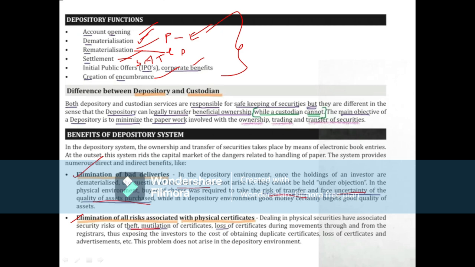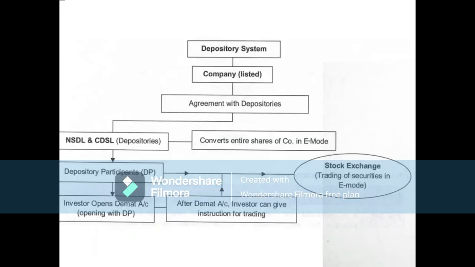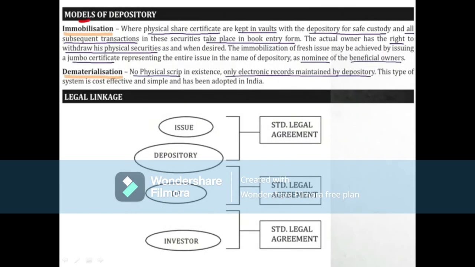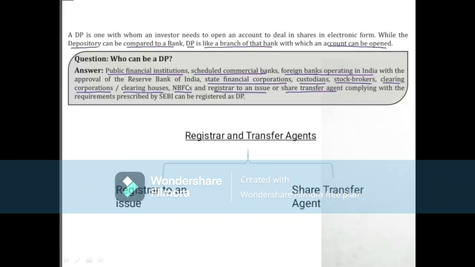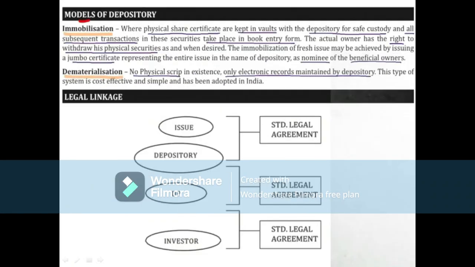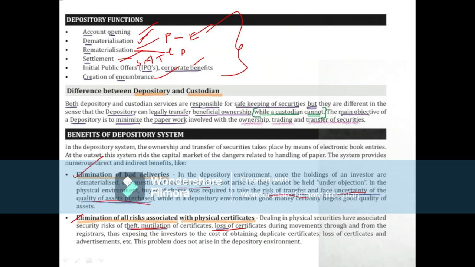Coming to theft, mutilation and loss: it cannot happen in electronic form, but can be seen in physical certificates. So there are other benefits of depository functions.